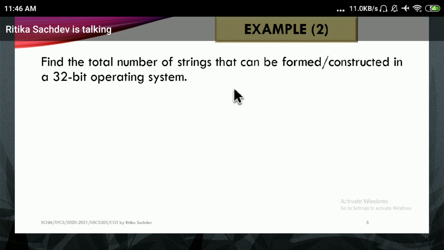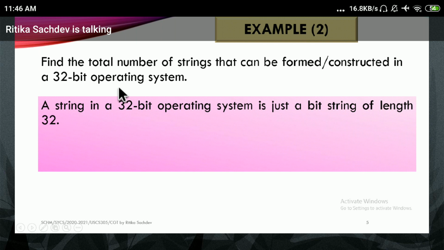Similarly, here we are finding out how many instructions or strings I can form. What do I mean by machine instructions? You have already seen machine instructions such as jump, move, add, load, which you have done in assembly language. So just find the total number of strings that can be formed in a 32-bit operating system.